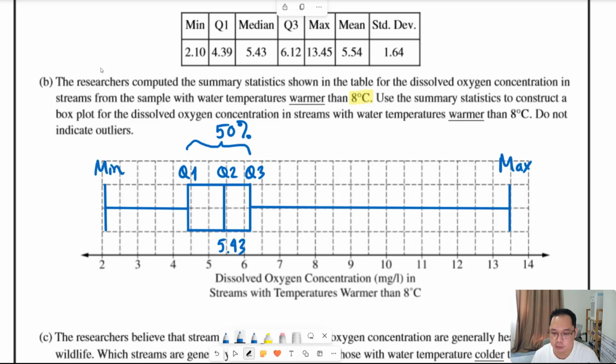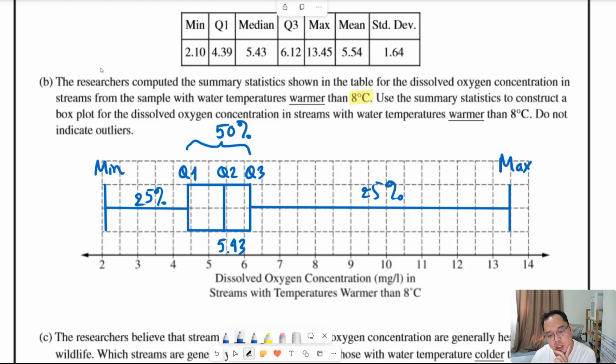And we can see that because 50% of data is in this range, the rectangular box here, therefore the mean of this data will be quite close. In this next range, this range has 25% of data. This range from the Q1 to the minimum involves 25%.